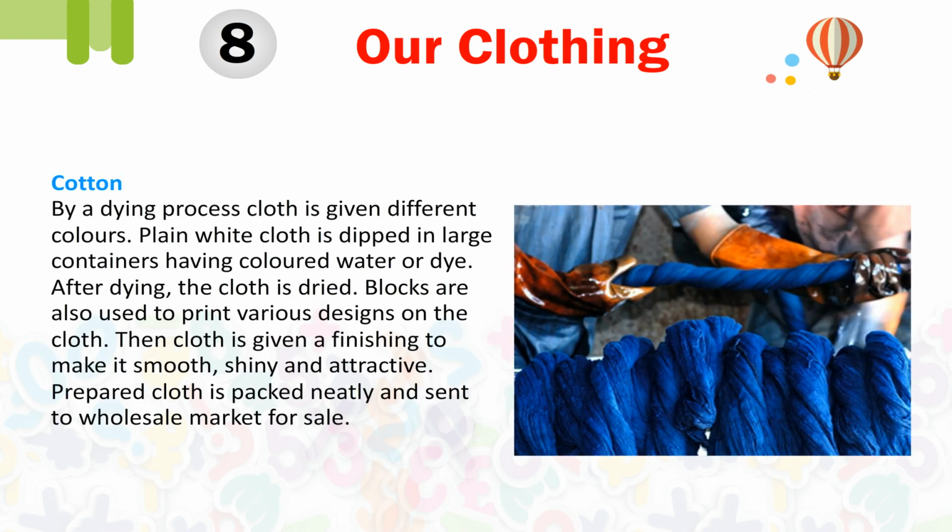By a dyeing process, cloth is given different colors. Plain white cloth is dipped in large containers having colored water or dye. After dyeing, the cloth is dried. Blocks are also used to print various designs on the cloth. The cloth is given a finishing to make it smooth, shiny, and attractive. Prepared cloth is packed neatly and sent to wholesale market for sale.